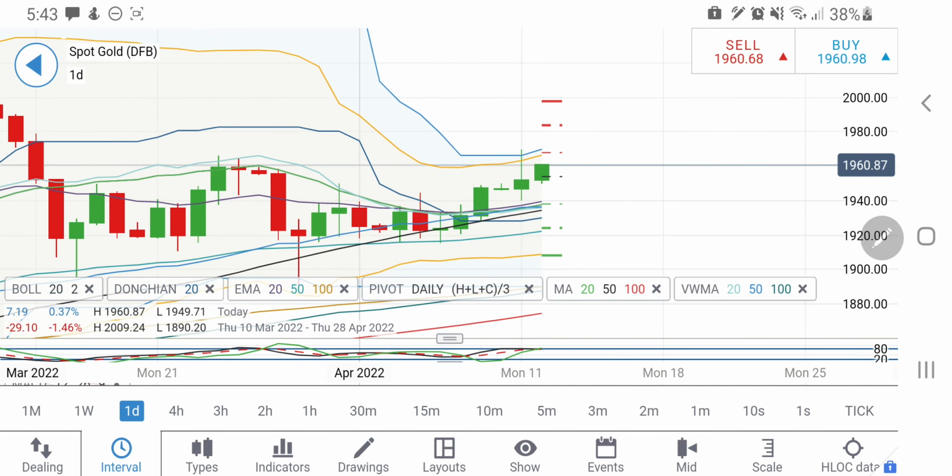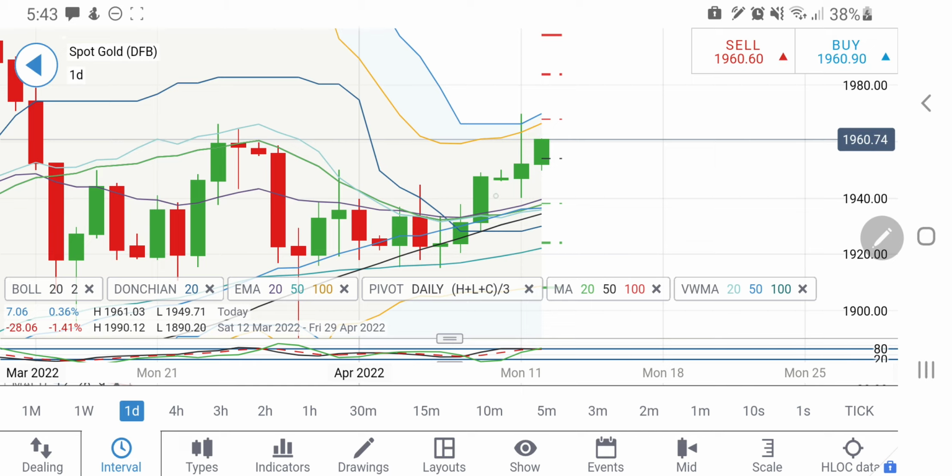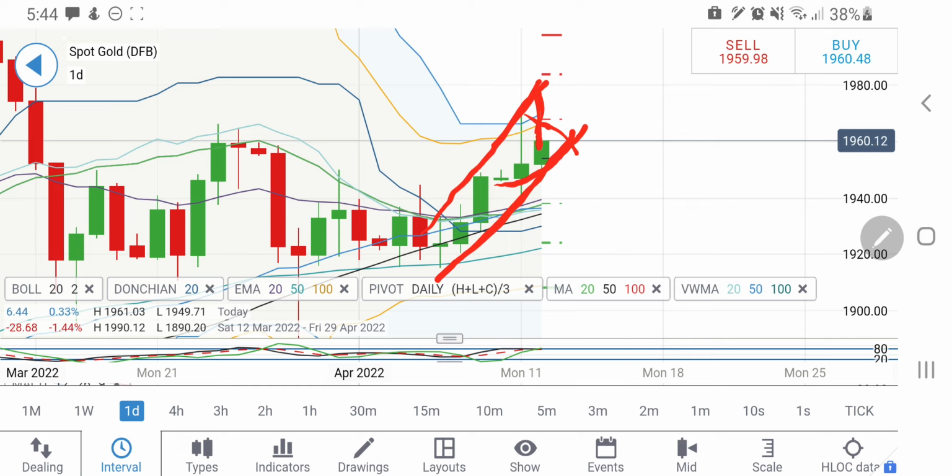On the daily charts you can clearly see, as I told in the morning, that till the time it remains above 1950 you can remain long. It may try to either give lower highs, that is the 1967-68 zone, or it may try to surpass. If it surpasses 1970, it is going to hit the 1978-80 zone. So a probable zone, till the time it remains above 1950, is 1978 or 1980. So yes, you can remain long once it sustains above 1960 levels, then and only then the next targets are 1967, then the 1978-80 zone, and beyond that anything is a bonus.